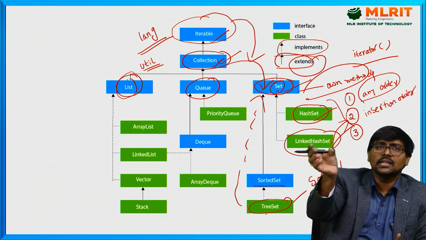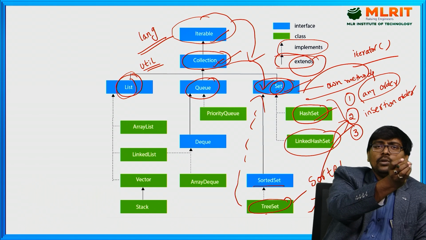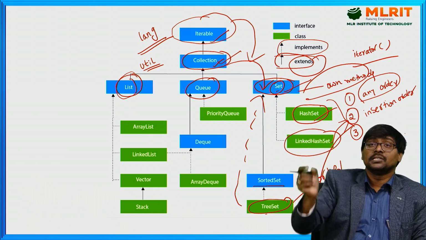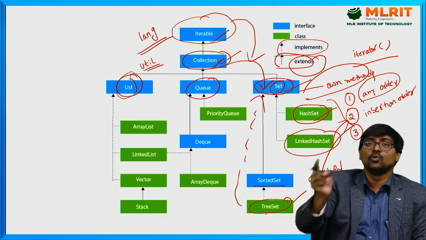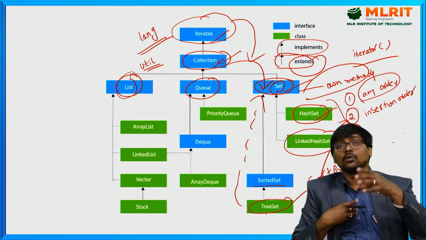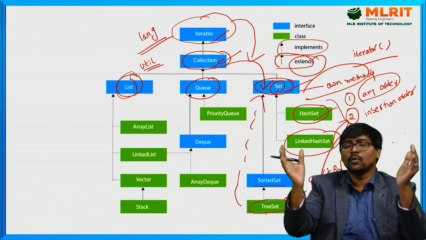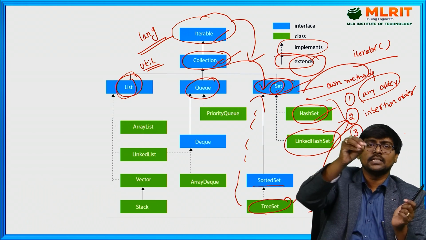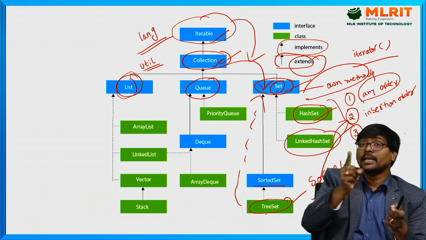Now, coming to list. Already set is available. Why are we moving to list? One thing: set does not consist of duplicates, and set does not consist of index. To overcome such a problem, suppose I want to store duplicate elements. For example, I want to store the ages of a class. 60 students are there, and I need to store the ages of all 60 students.